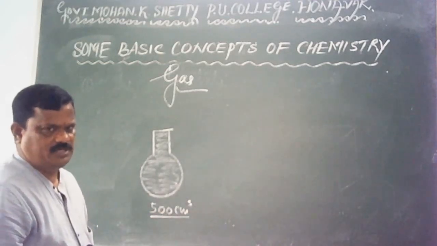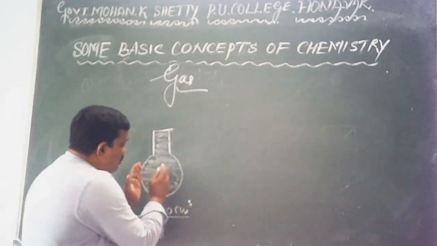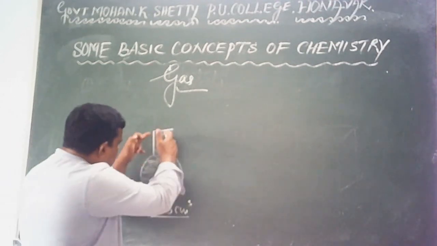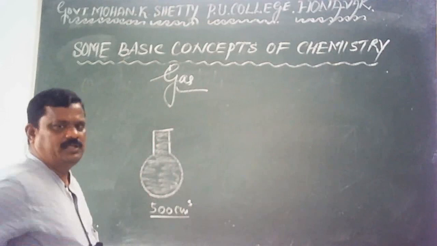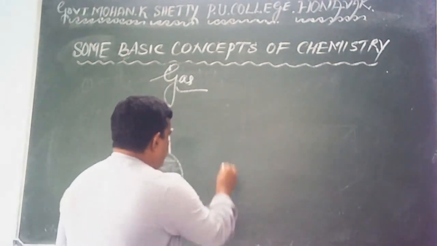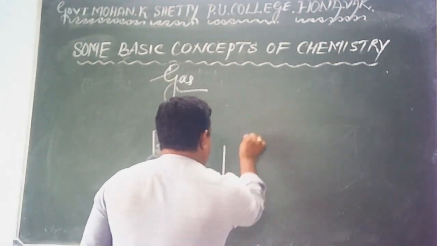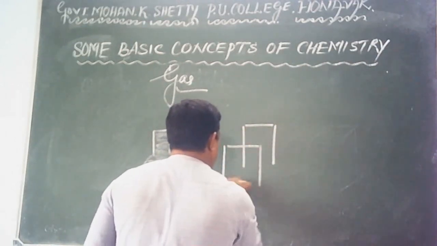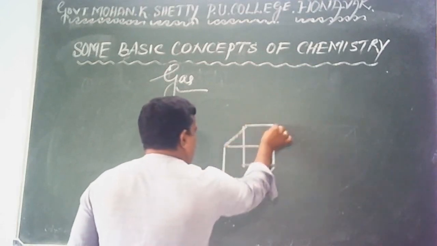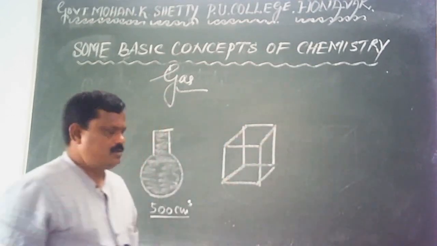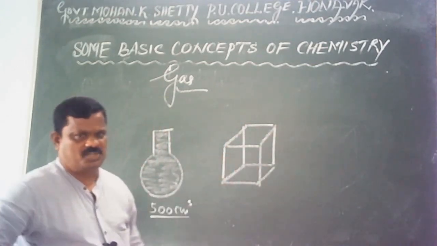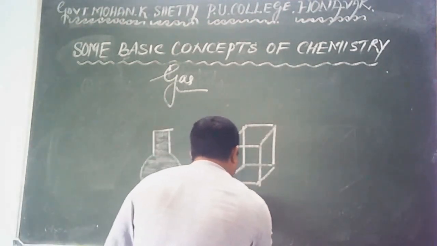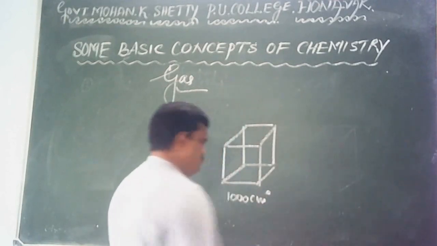500 cubic centimeter. What's the shape of the gas? Gas takes up the shape of this vessel. Let me do one thing. Let me transfer the same gas into a container of this shape, a cubic shaped container. Say its volume is 1000 cubic centimeter.